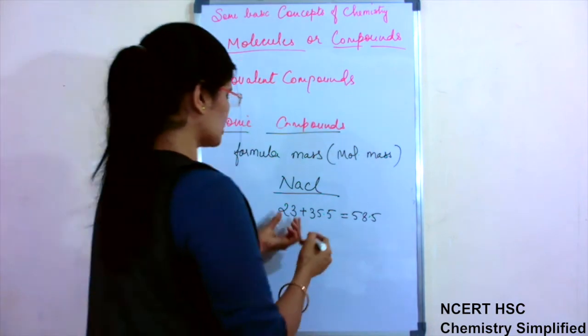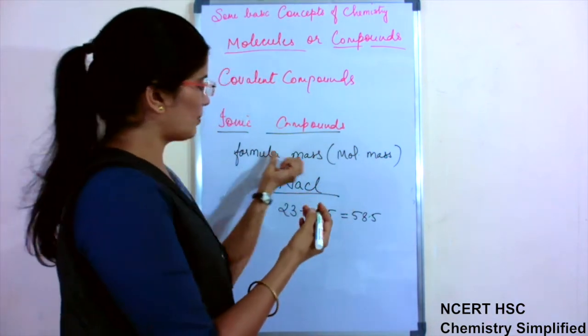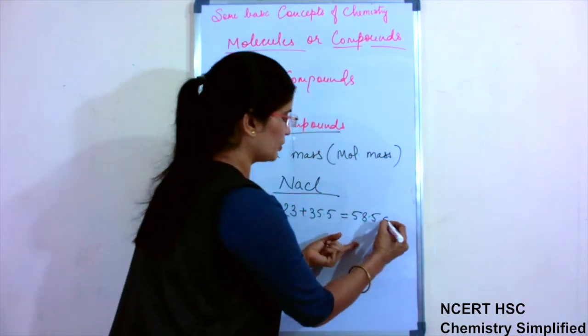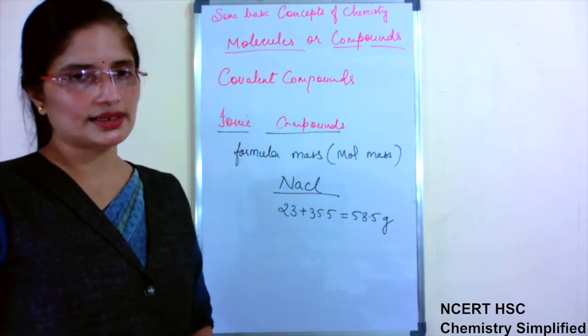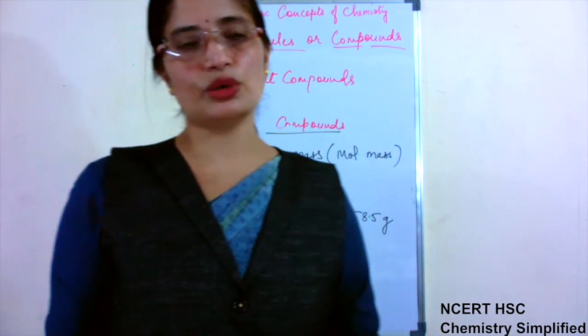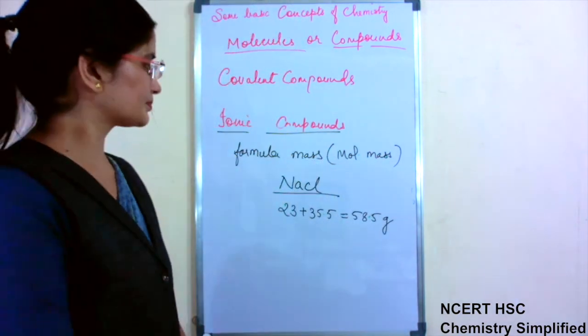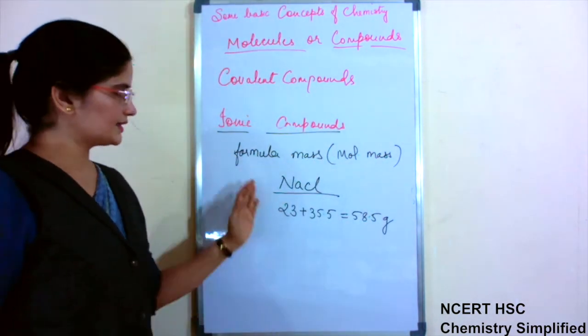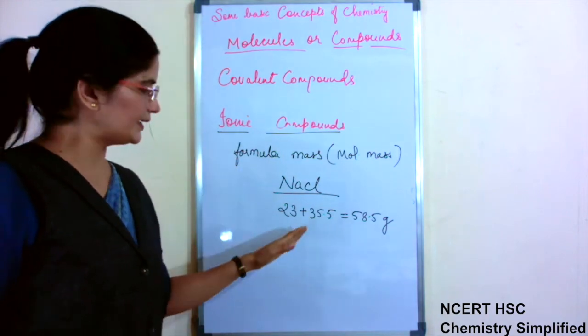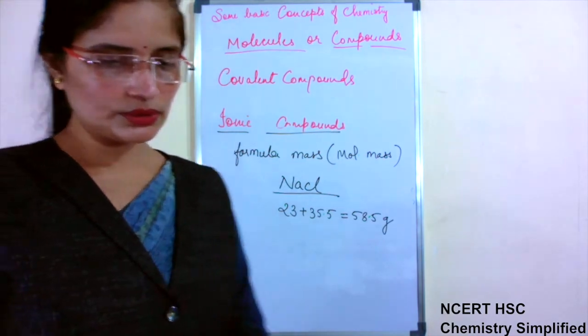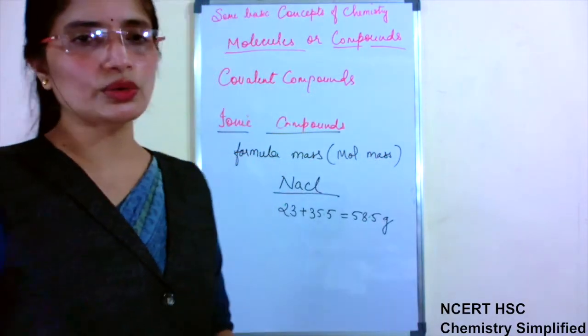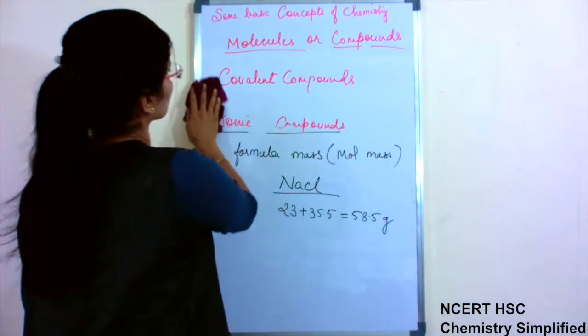The molecular mass of NaCl or the formula mass of NaCl is 58.5 grams only. But in terms of definition, that is different, and that difference must be known to us. Okay. So is it clear that there is no difference while calculating, but a difference in the definition to understand? So the calculation will go the same. There is no difference.